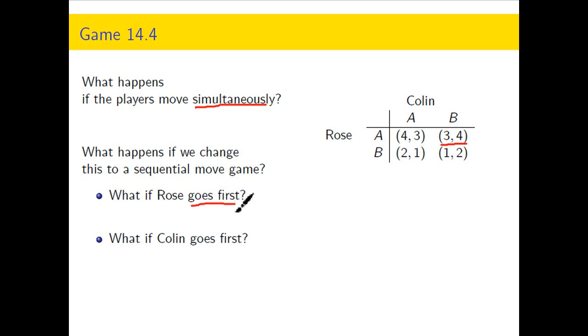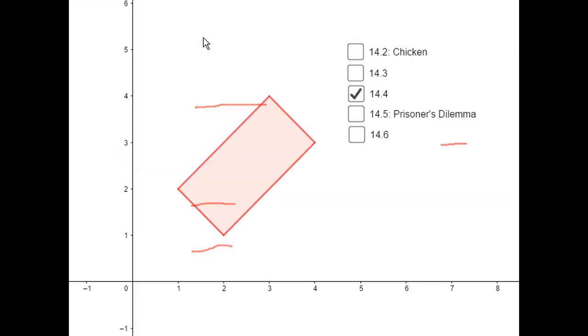And what does Rose do if she goes first? She plays A. What does Colin do if he goes first? He plays B. And so that doesn't change whether they go first or second. You can see the game geometry here.